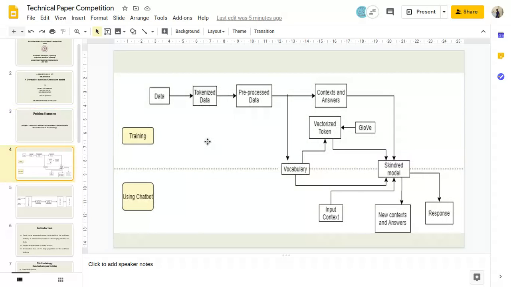So let's see the workflow. We have divided this into two parts, the training part and how you use the chatbot. So let's start with training. Everything starts with data here. Our data is nothing but the conversation between doctors and patients. For the current data set, we have used conversations between dermatologist and patient, as well as conversations between general physician and patients. And to create a language construct, we have also used a smaller movie conversation data set, which helps the chatbot to construct the language.